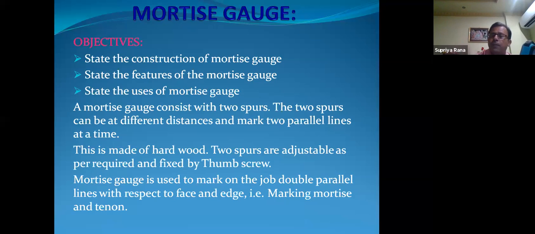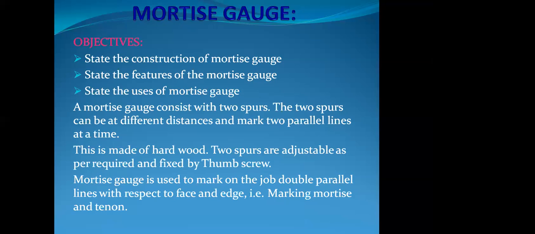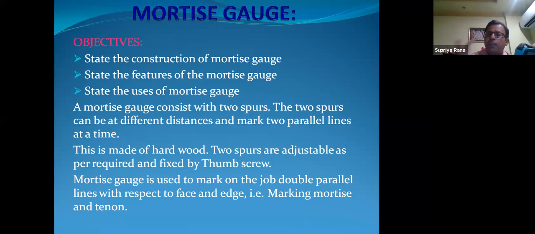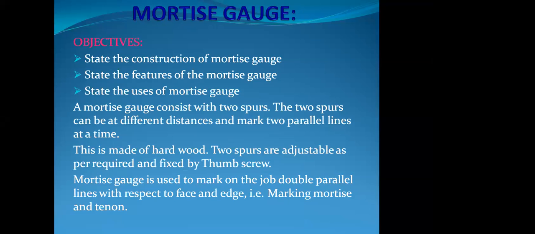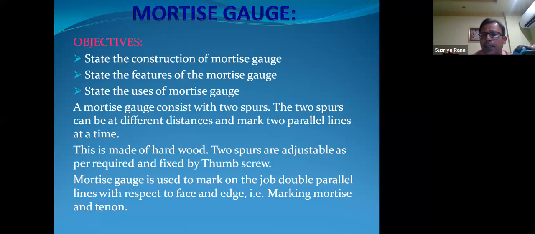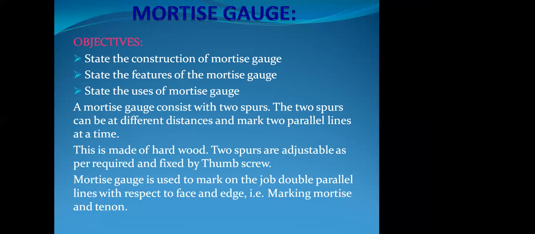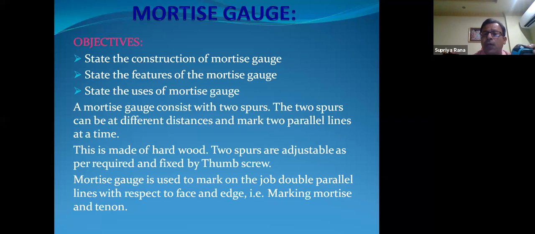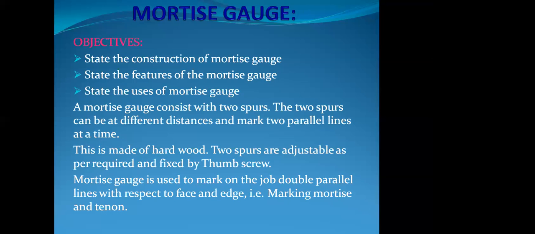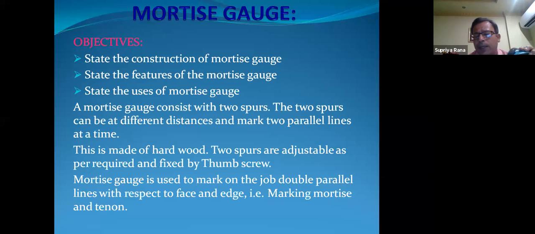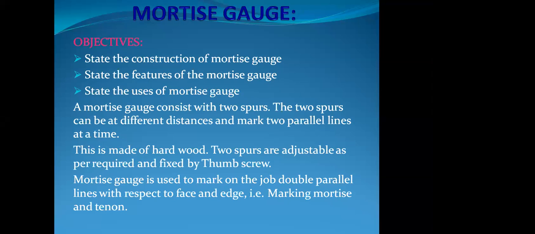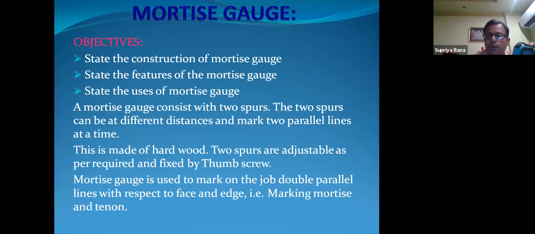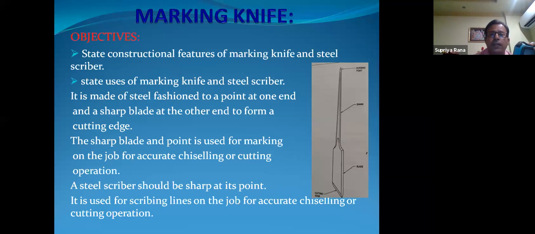So what is the difference between the marking gauge and the mortise gauge? They look the same, but with the marking gauge we can take only a single parallel line with respect to face and edge. But with the mortise gauge, we can draw double parallel lines to face and edge simultaneously, meaning at a time we can draw double parallel lines. So it is very important for carpentry work as well as woodworking.